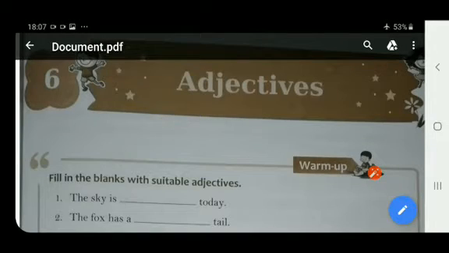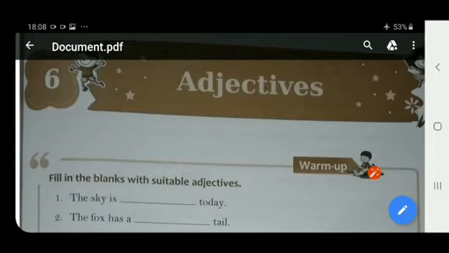Hello children, so here I am with a new topic, adjectives, right? In this chapter we are going to learn about the different kinds of adjectives. But before we move on to the topic, let's recall or revise what adjectives are first.